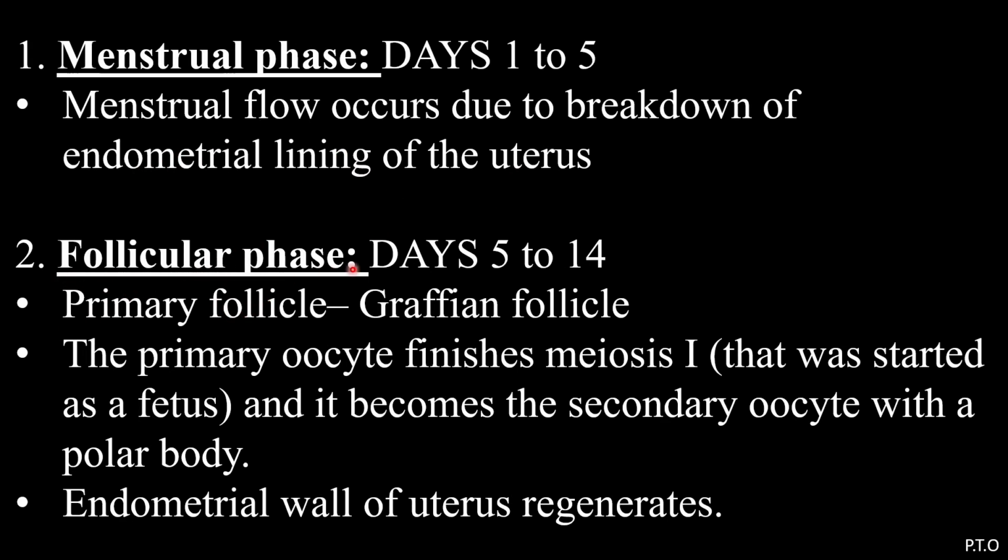Second is the follicular phase. The days are 5 to 14. Here, the primary follicles are transformed into the Graafian follicle, which is the mature follicle. So here what happens actually? The primary oocyte finishes meiosis 1 and becomes the secondary oocyte with a polar body. The endometrial wall of the uterus regenerates.